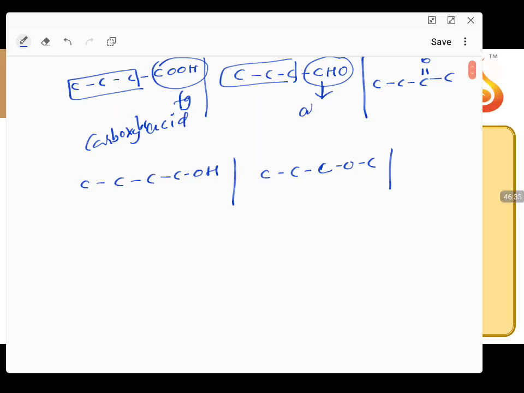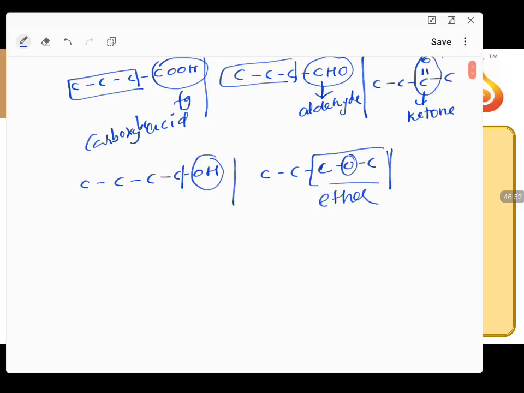This is the aldehyde functional group, and the carbon chain is being functioned by the CHO group. We call this the ketone functional group. If you have COC, the oxygen atom is between the two carbons, we call these ethers. And if you have the OH functional group, the total carbon chain will be termed as alcohols.